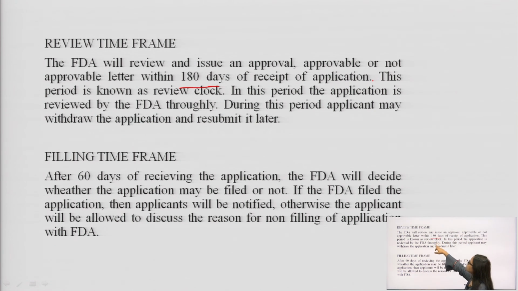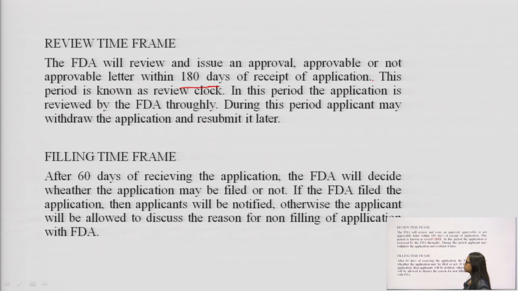This period is known as the review clock. The period of 180 days is known as the review clock. In this period, the application is reviewed thoroughly by the FDA. During this period, the applicant may withdraw the application or resubmit it later.